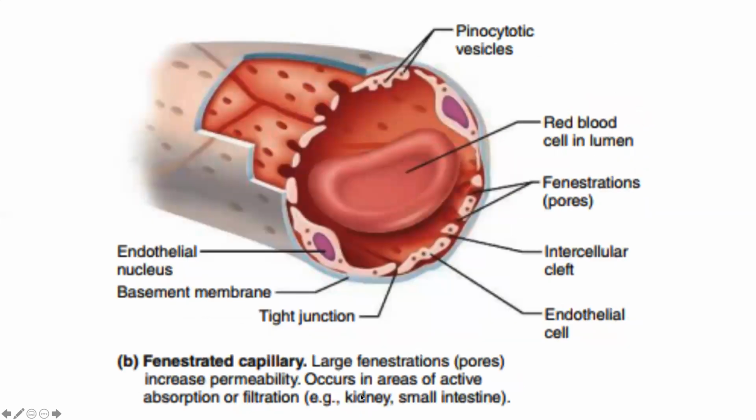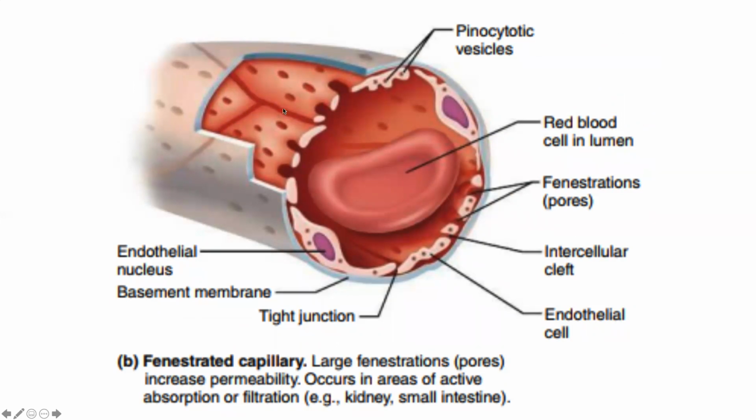So the second type of capillary is the fenestrated type of capillaries. And now here we can see that in the endothelial cells, there are small perforations which are called fenestrations. The intercellular cleft between the endothelial cells stays tight.